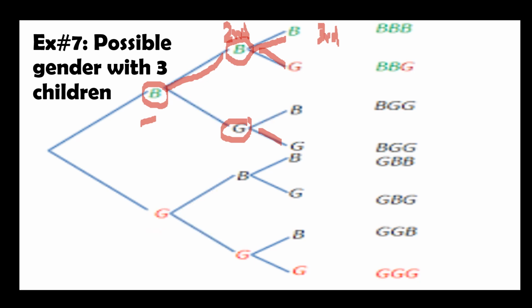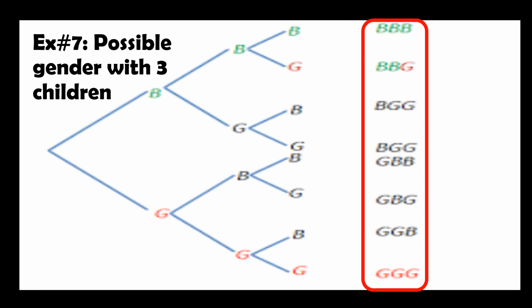So pag tinignan natin, ano ba yung possible genders kapag meron kang 3 anak? So, nandito siya. Sample space natin is 8.